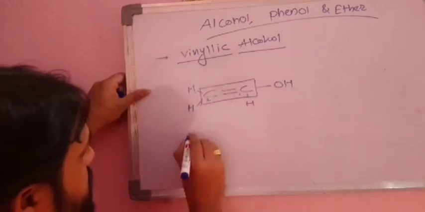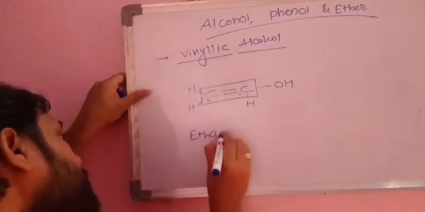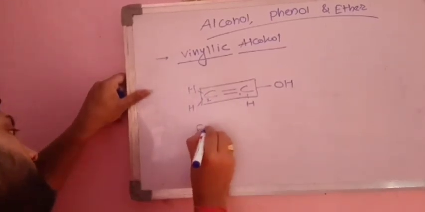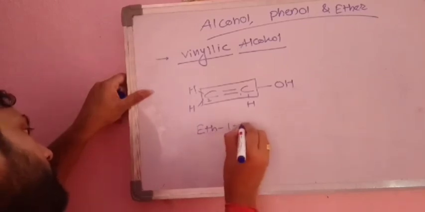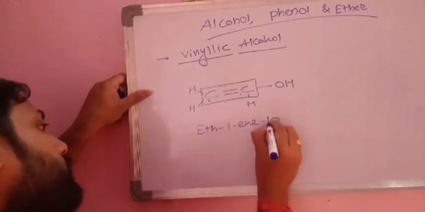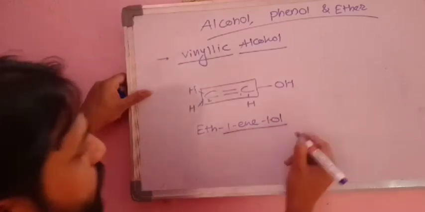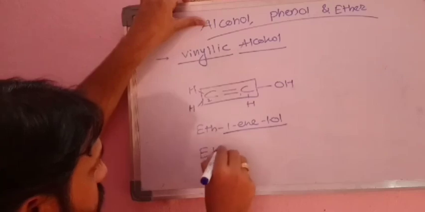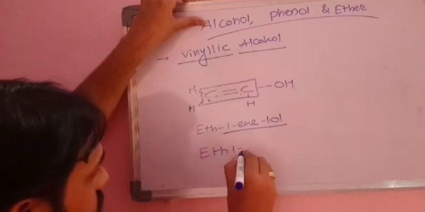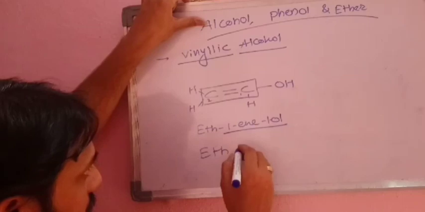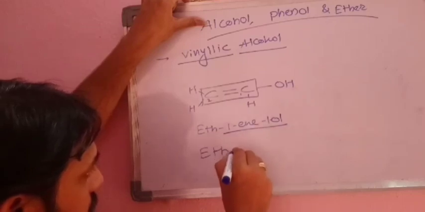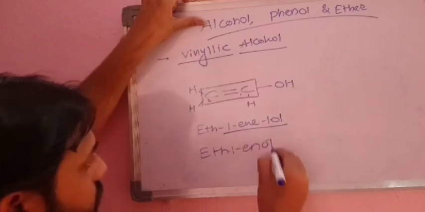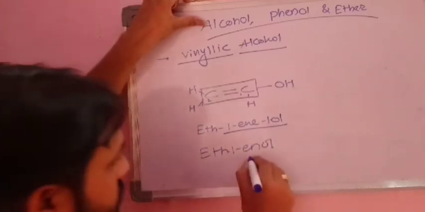In this case 2 carbons are there, therefore we can write ethan, sorry, double bond is there, so we have to write eth-1-ene-1-ol. Here both positions are same, therefore we can write eth-1-enol. Okay, so what is this enol?